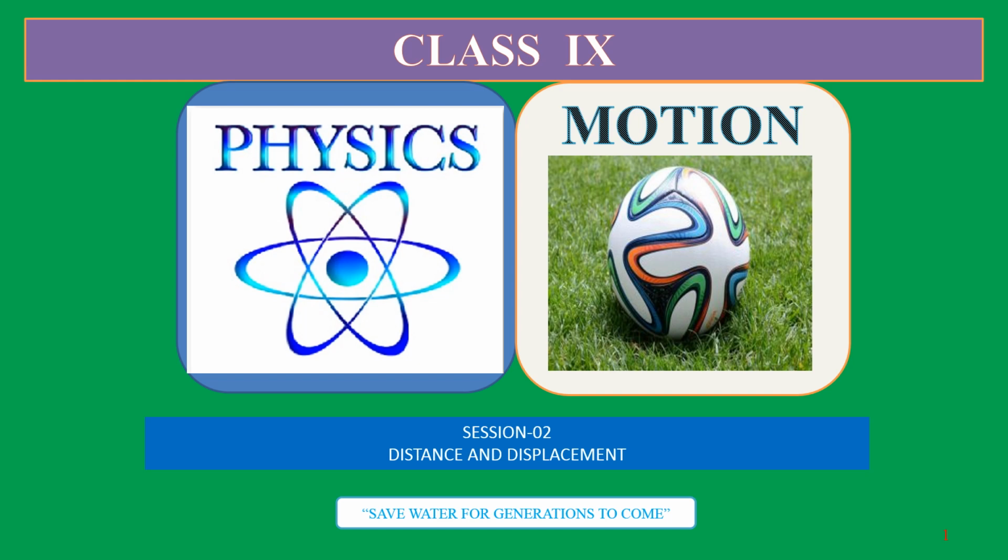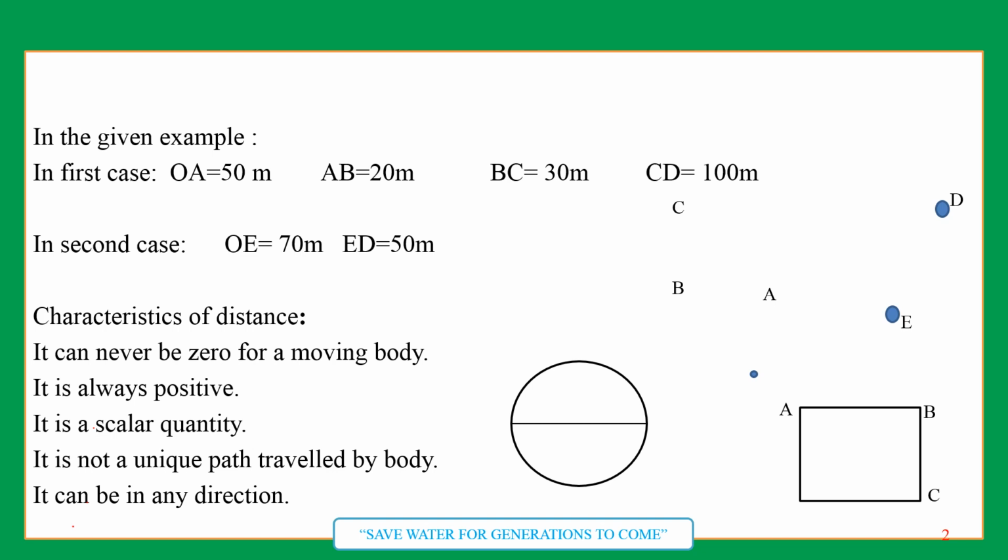So be ready. Now to start the new topic, first of all, we are taking one example. I am using the word we because we are studying, not I am teaching you. We are studying, interacting with each other. So first of all, here this is the point. It is being represented by O. O is the house of a student. He has to go to school. School is here at point D. D is the destination, school.